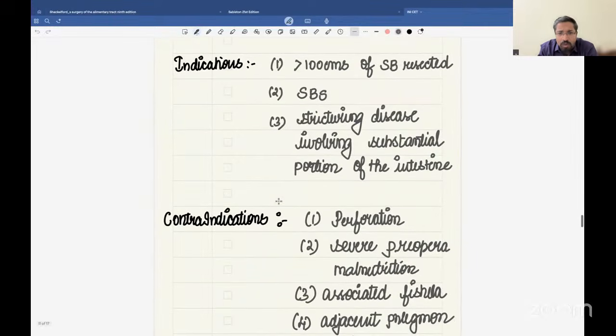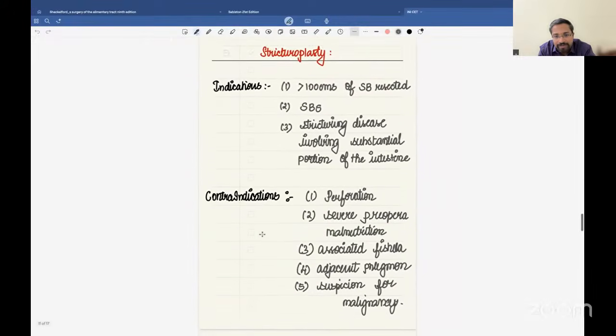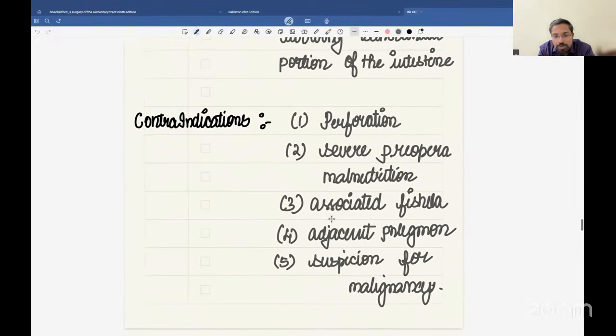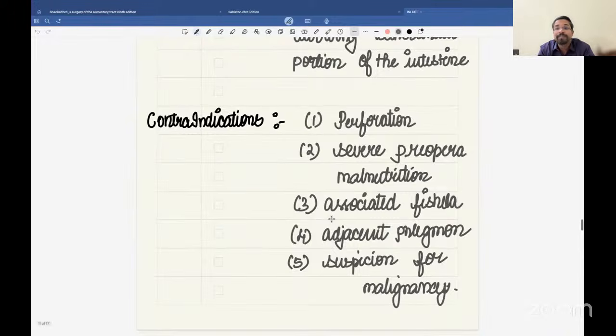Now, what are the contraindications of stricturoplasty in case of Crohn's? Suppose there is a stricture and it has perforated, then you need to go ahead with surgical resection. So any complications like perforation, associated fistula, adjacent phlegmon, or if you suspect malignancy in a Crohn's stricture, then you go and resect. Now, one important factor is when the patient has severe preoperative malnutrition. That is a contraindication for stricturoplasty in Crohn's disease.